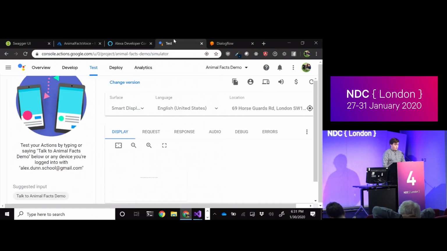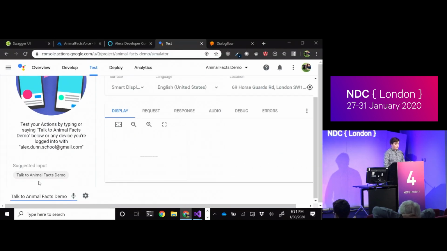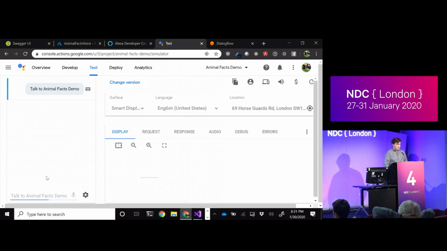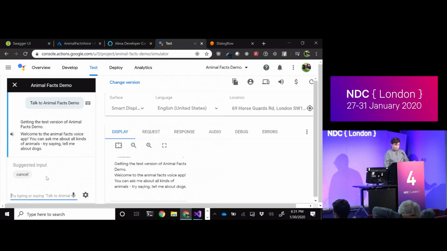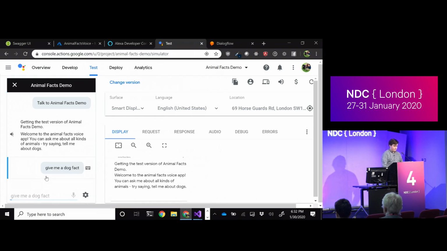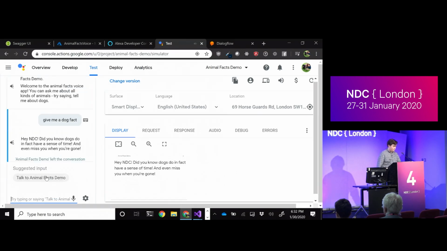So we can, again, go over to the simulator for Google. They give us nice little suggestion chips automatically, so I can just click this to get started. Getting the test version of Animal Facts demo. Welcome to the Animal Facts voice app. You can ask me about all kinds of animals. Try saying, tell me about dogs. So I'm going to again say, give me a dog fact. Hey NDC, did you know dogs do in fact have a sense of time? And even miss you when you're gone? And then it left me, just like I left my dogs at home.